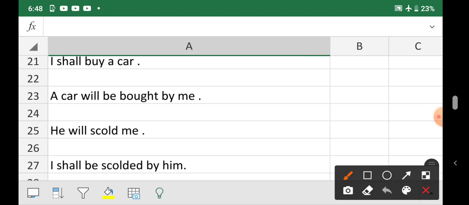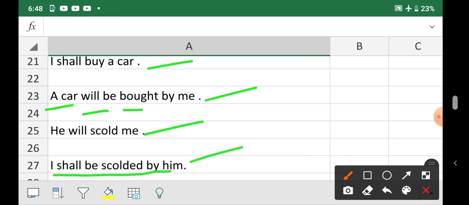I shall buy a car. A car will be bought by me. He will scold me. I shall be scolded by him.